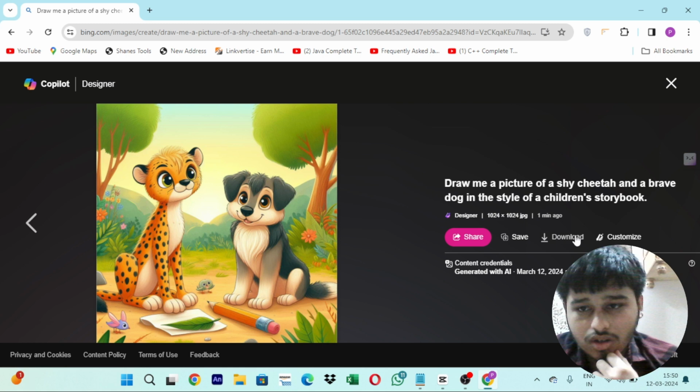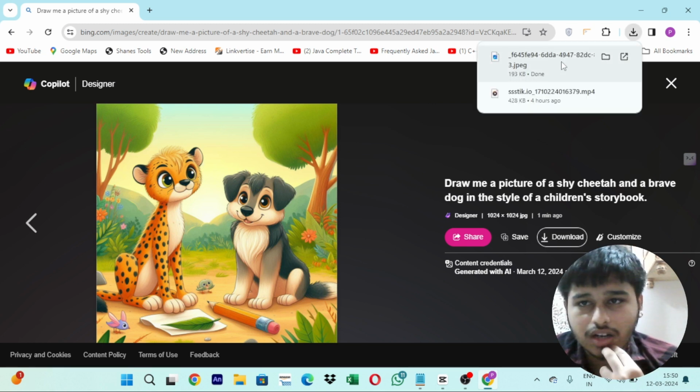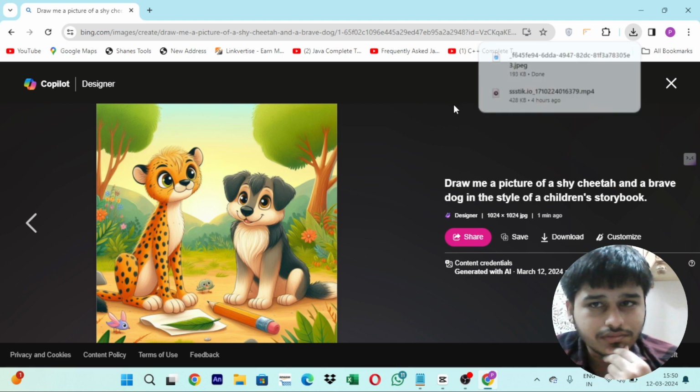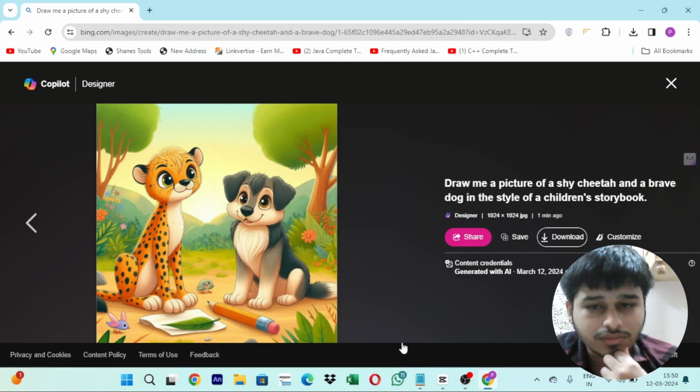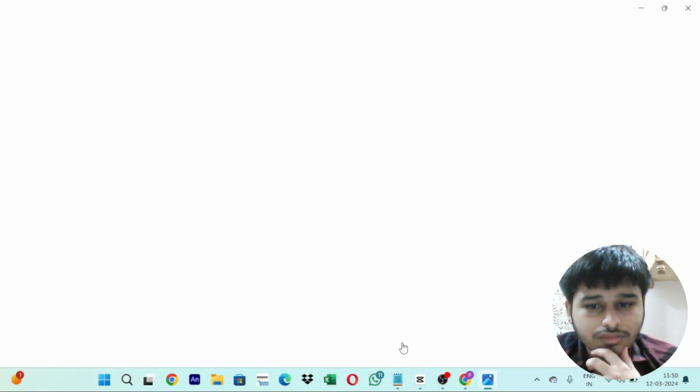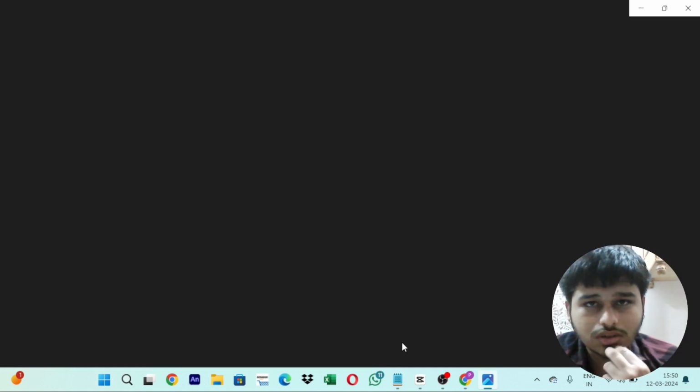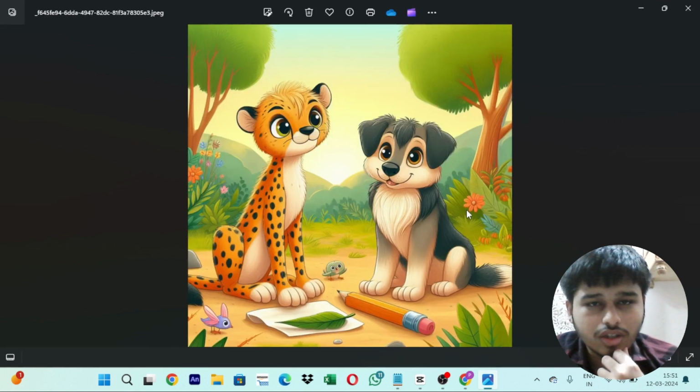There is one option of download. I will just click on this download and the image will be downloaded on the computer. I will show you. I'll just click on this download and this image is being downloaded. I'll just open this image. And you will see that this image has been downloaded.